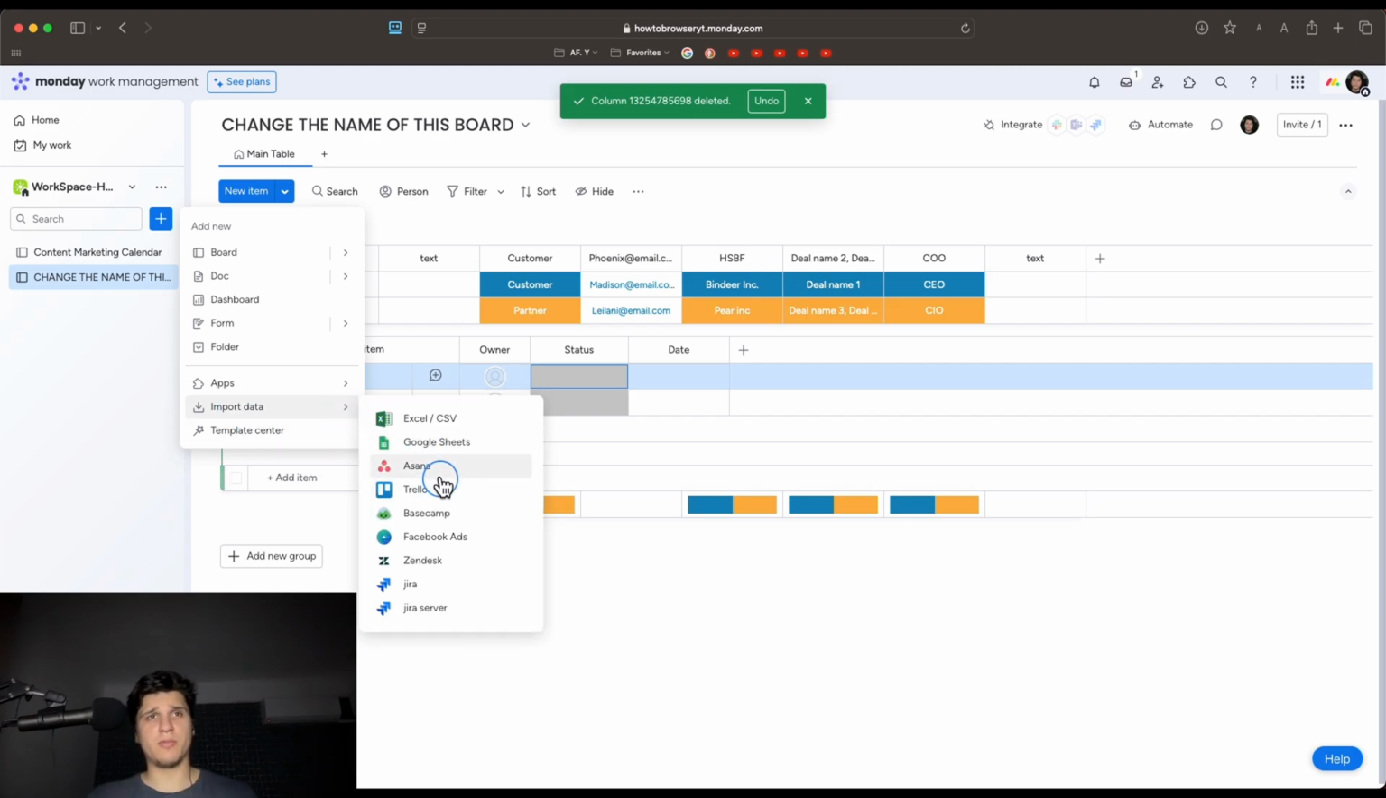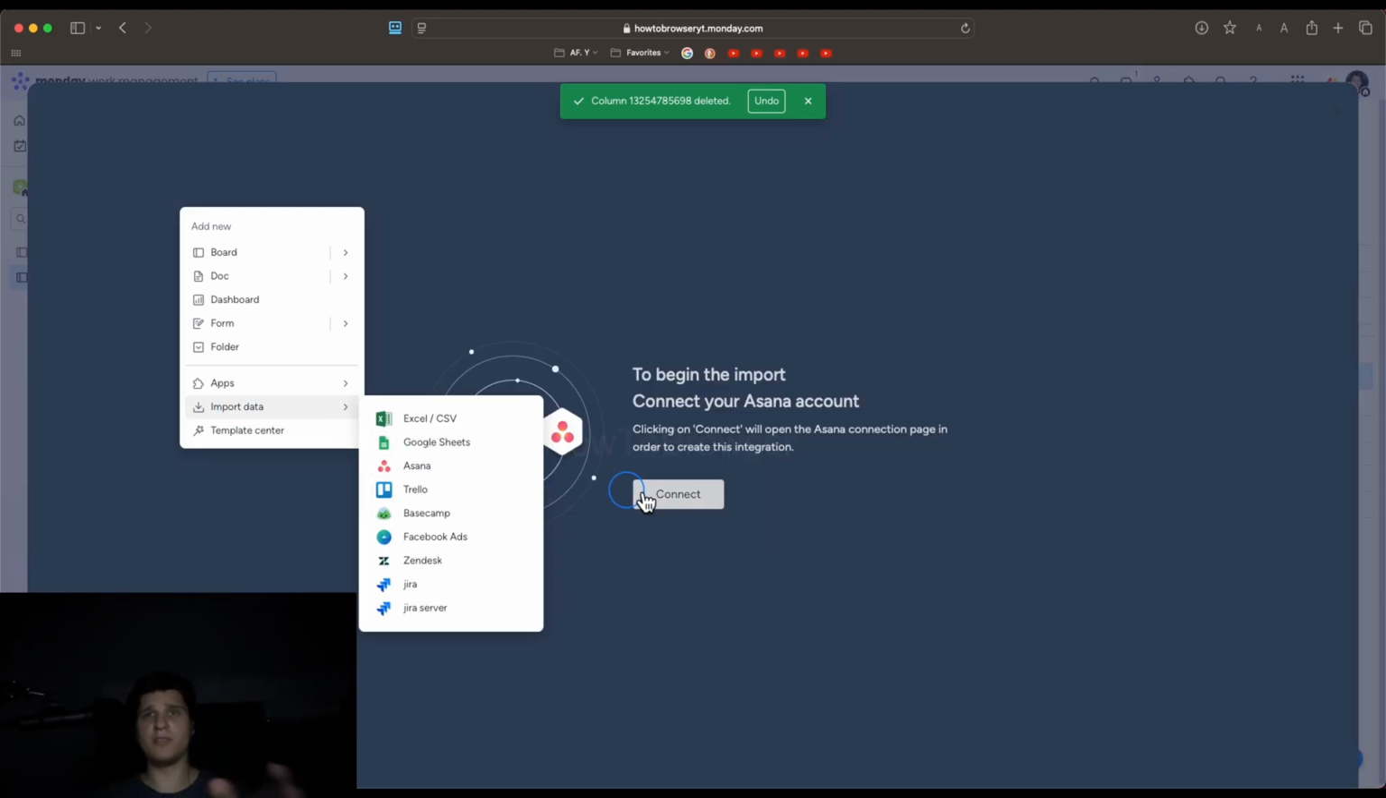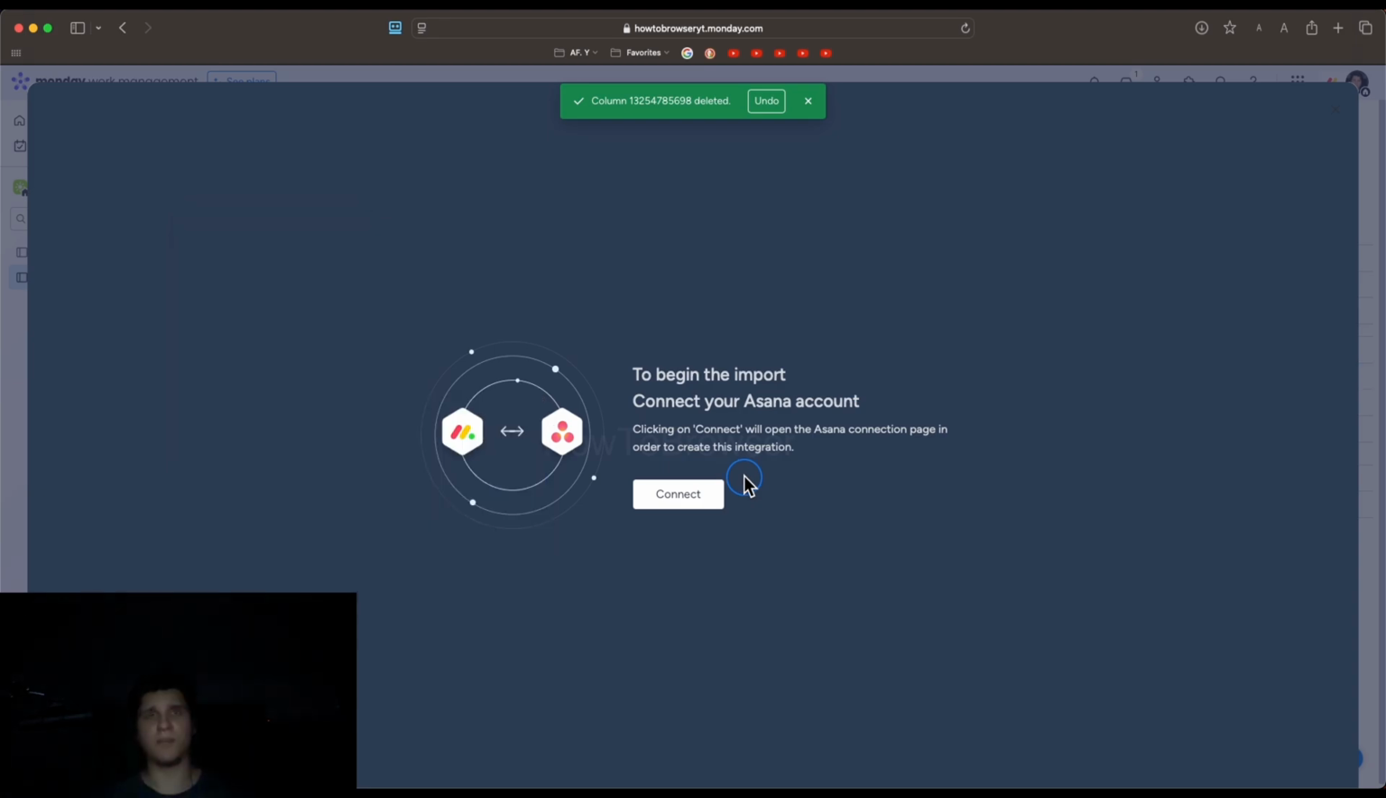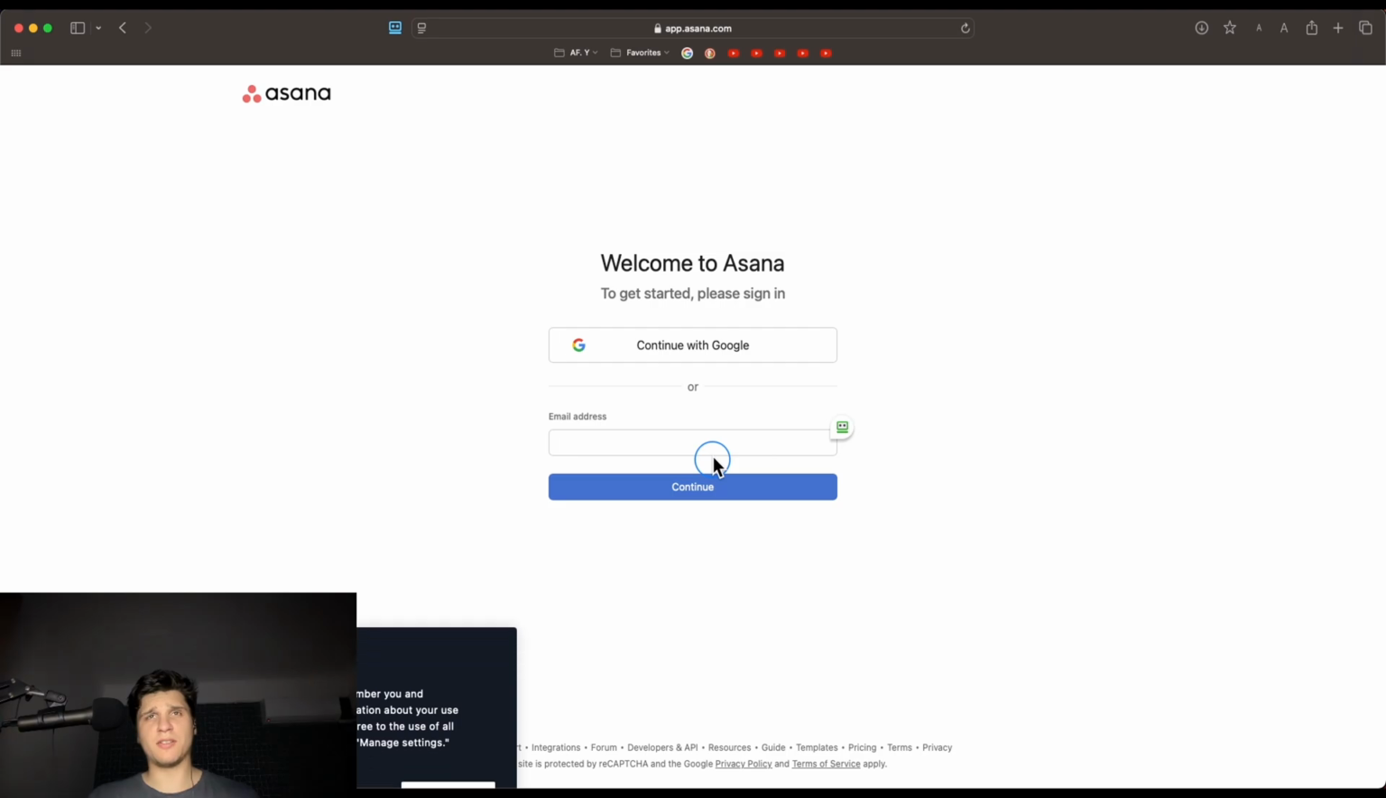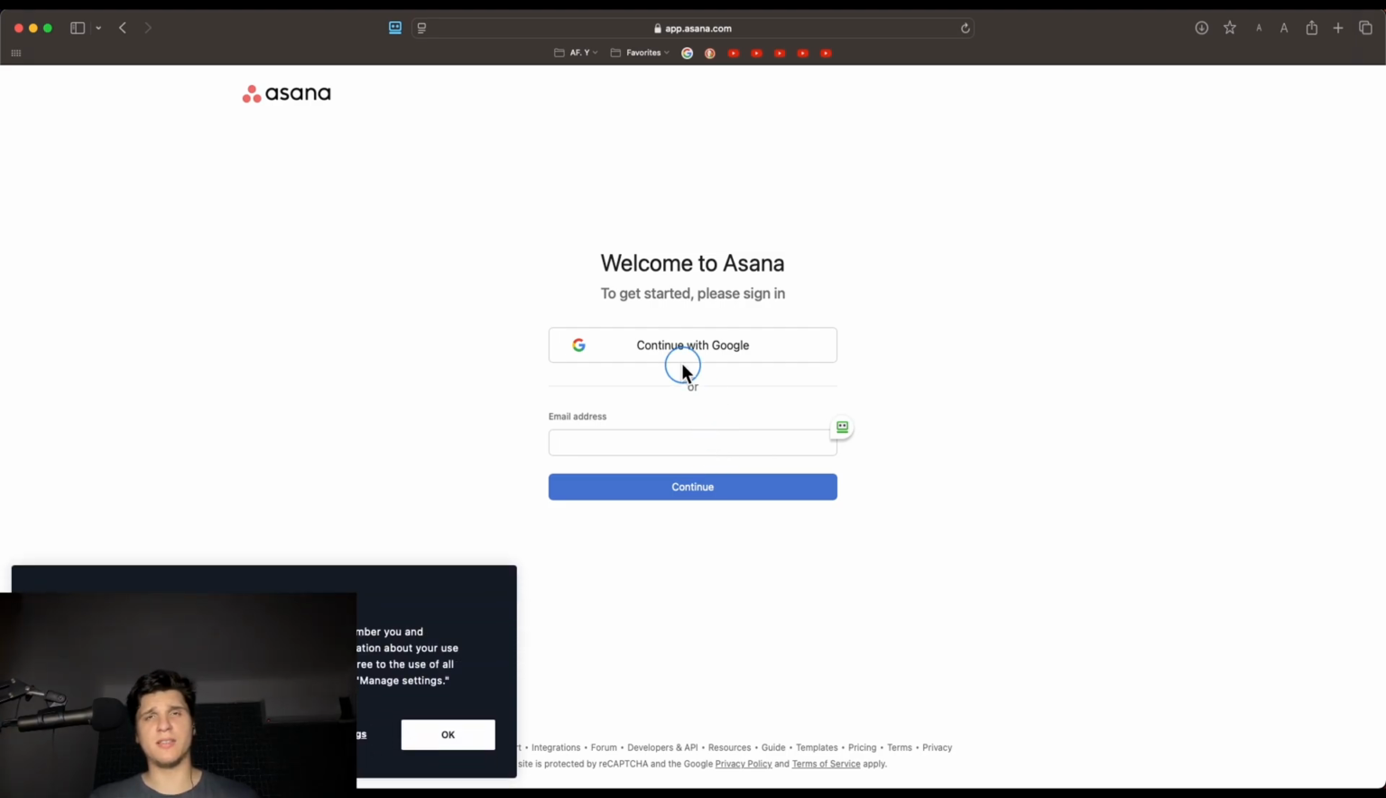If you worked with Asana before, and you have some projects there, you just need to connect to Asana, and then you'll be able to select your page. See here, click on connect, you'll open the Asana connection page in order to create this integration. First you need to create integration, and then you'll be able to import your file. So if I click here to connect, this will actually direct me to Asana, and then I just need to log in my Asana account.